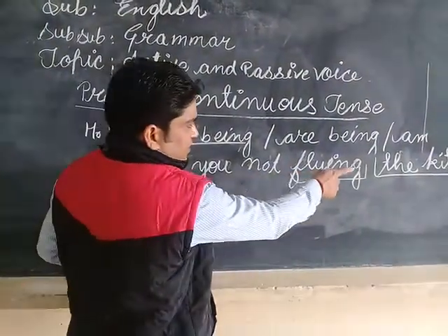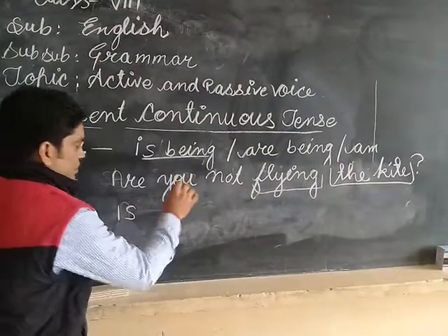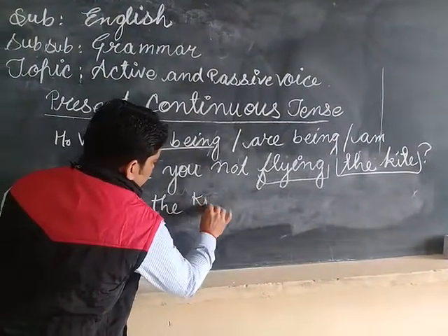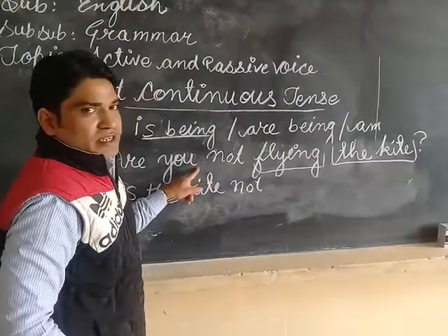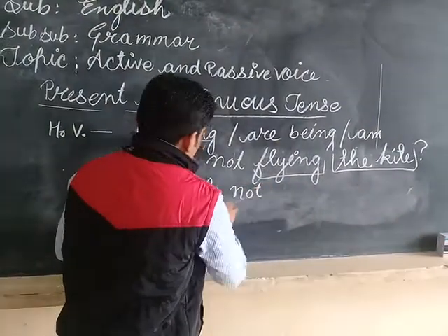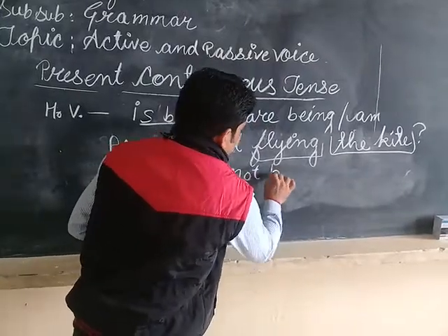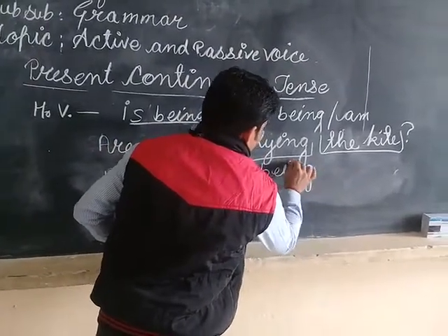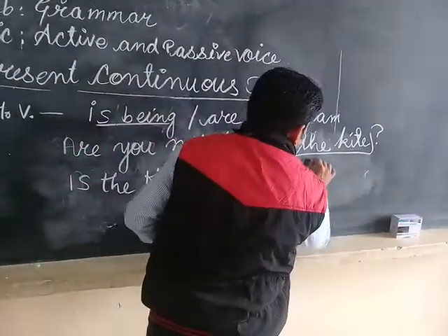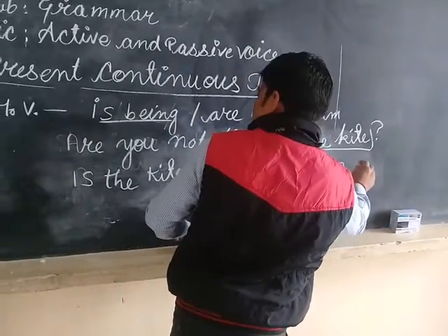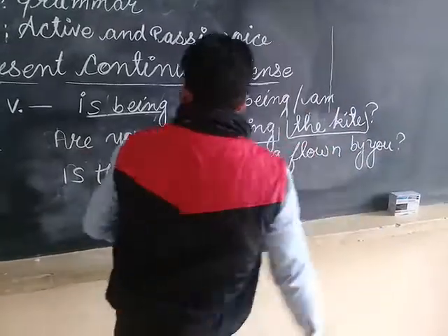The kite is our object and it will come here and become the subject. The kite is a singular subject, that's why we use is. This sentence is negative also, that's why I am using not. The kite, not, being, and the third form of fly, which is flown, by you.